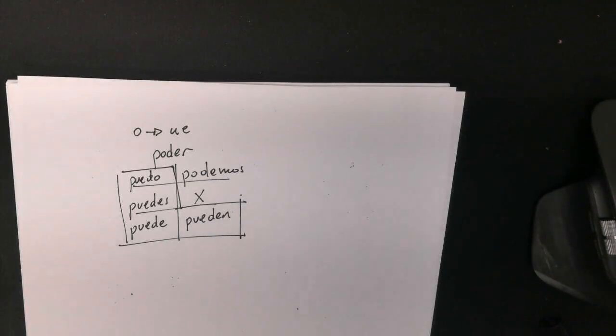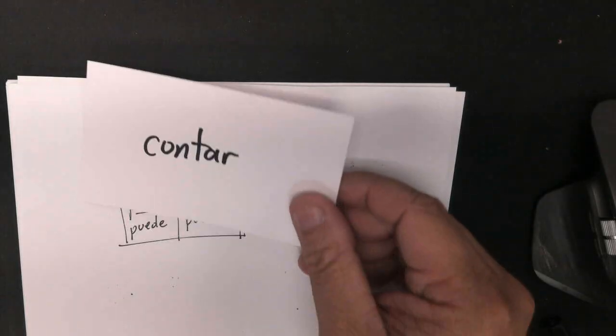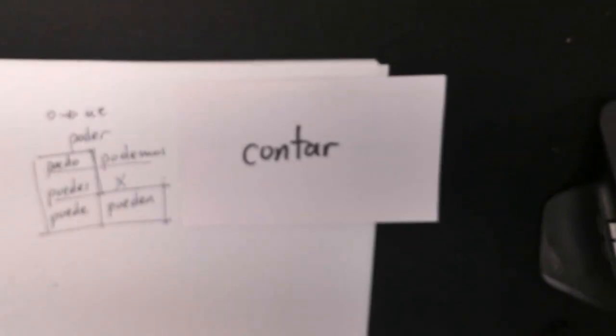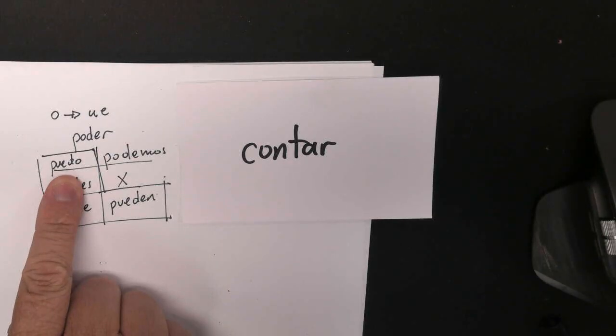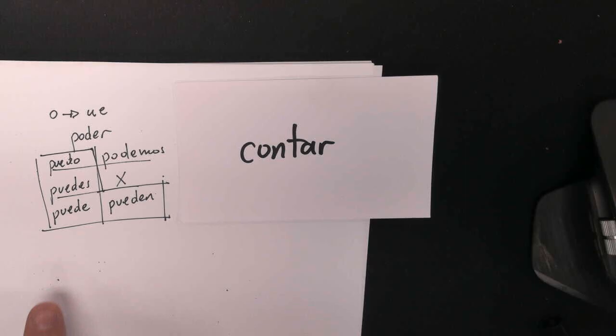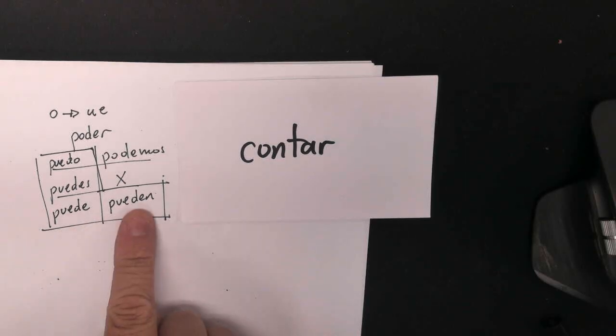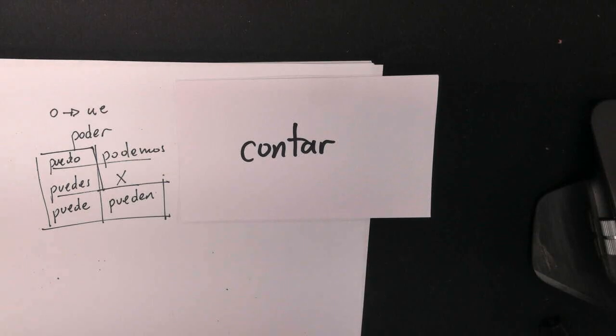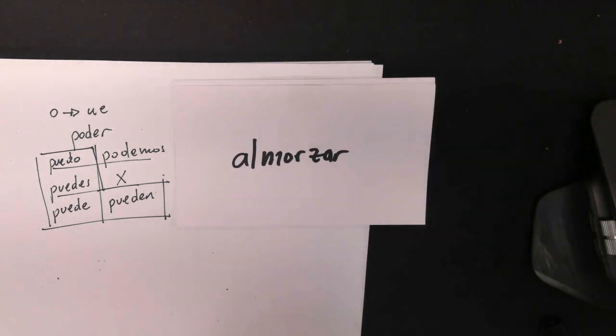Okay? So verbs that are like this, okay? Verbs that are like poder. Okay? Talk about a few AR endings. Contar. So contar is going to be cuento, cuentas, cuenta, cuentan, contamos. That means to tell. Like when you tell a story. It can also mean to count, when you count money. Okay? Especially you count things, items.